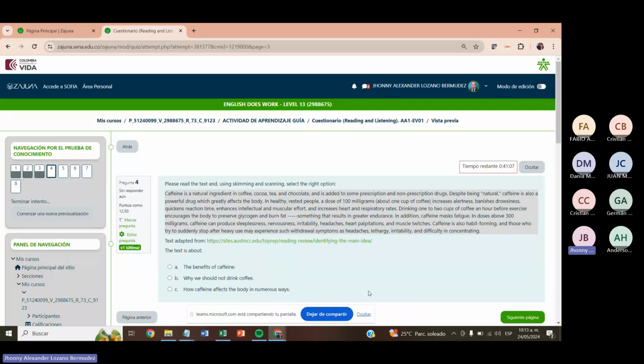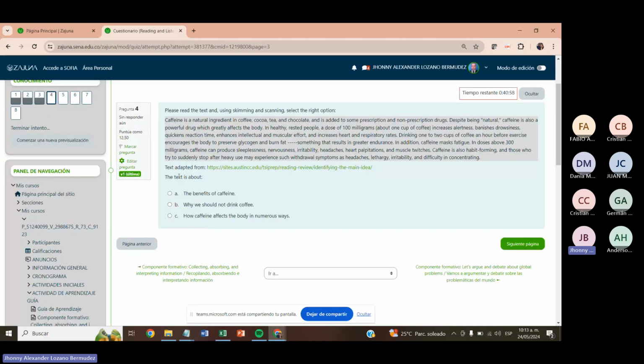Now we have a reading. Please read the text using skimming and scanning. Select the right option. So the first thing I have to do is read the question. The text is about the benefits of caffeine, why we should not drink coffee, how caffeine affects the body in numerous ways.